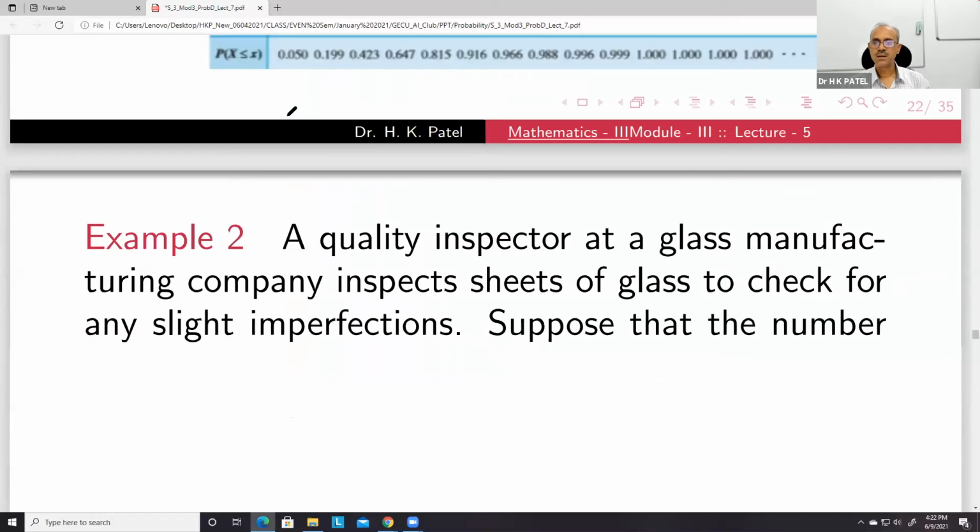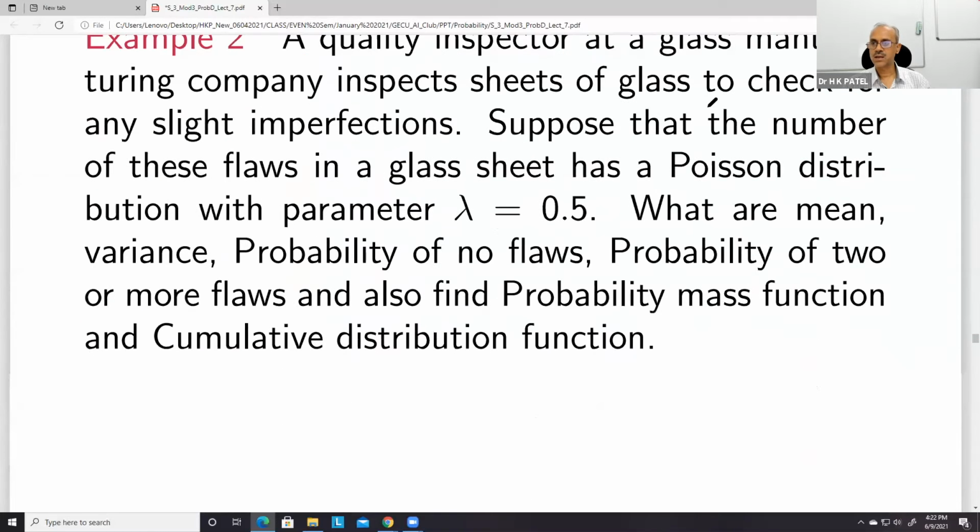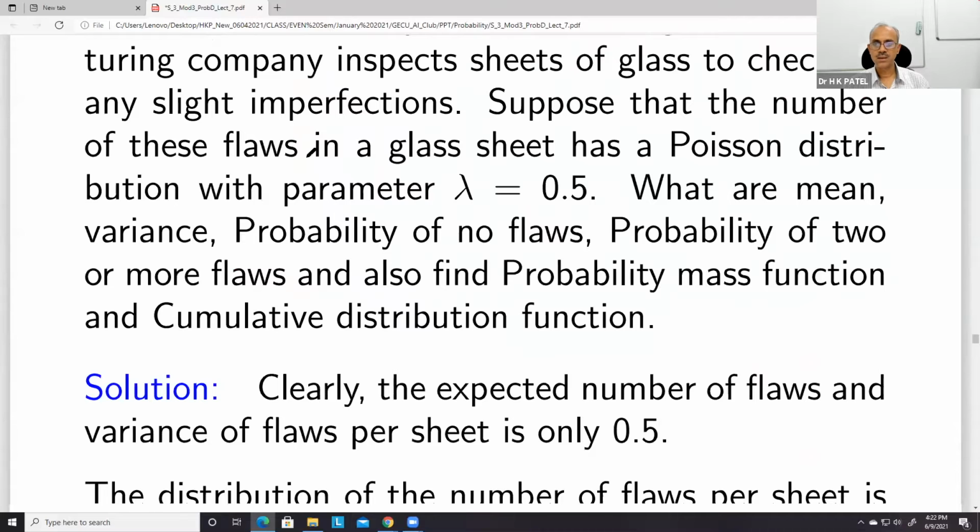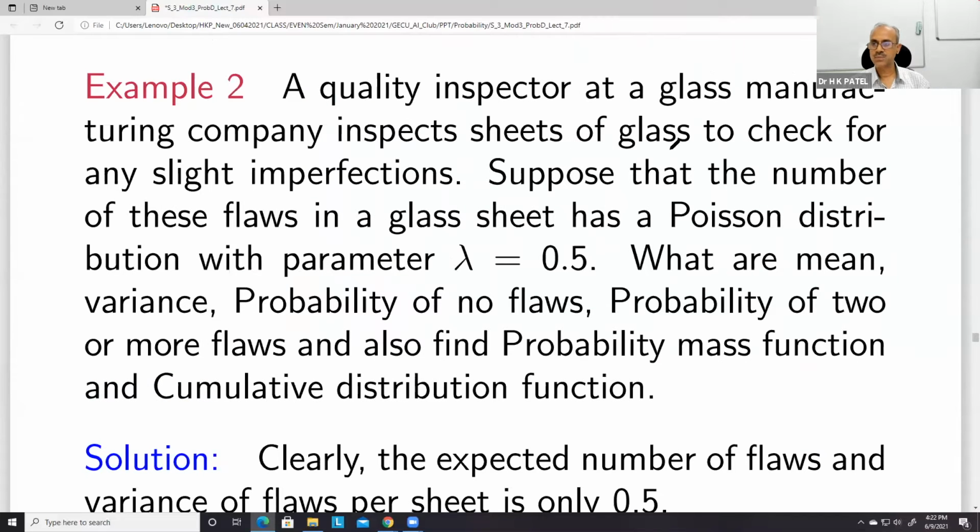Second, a quality inspector at a glass manufacturing company inspects sheets of glass to check for any slight imperfections. Suppose that the number of these flaws in a glass sheet has a Poisson distribution with parameter lambda equal to 0.5.